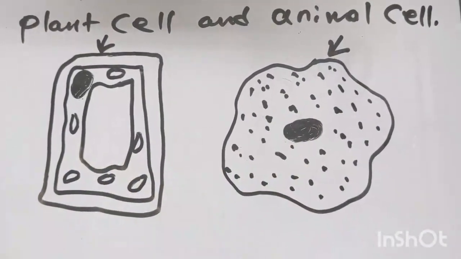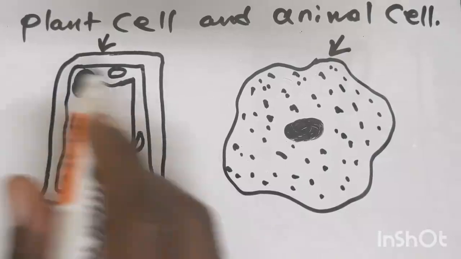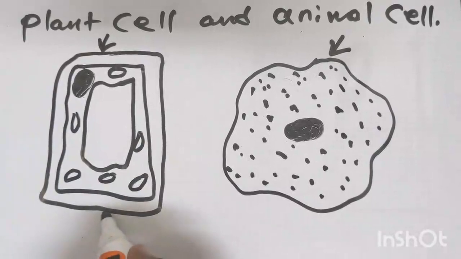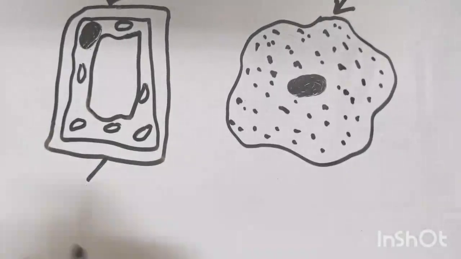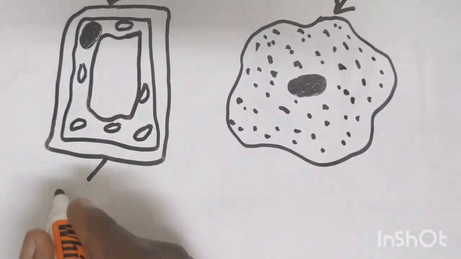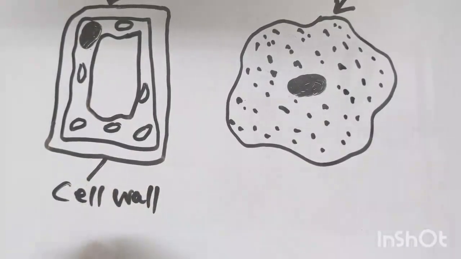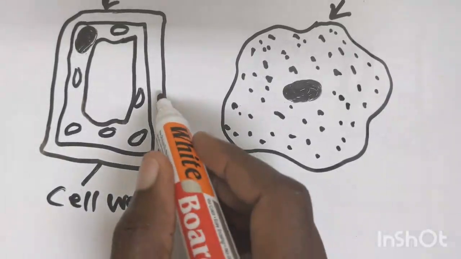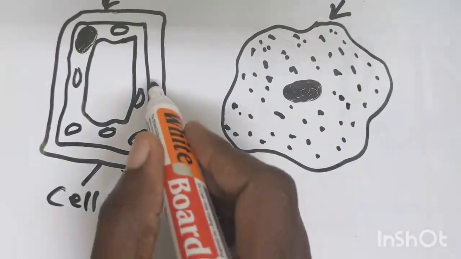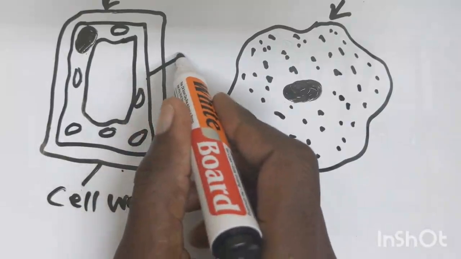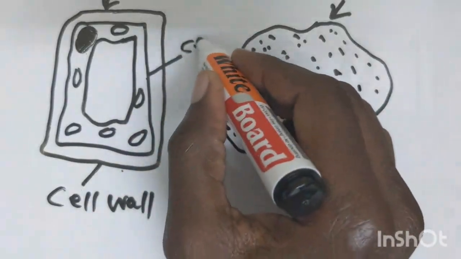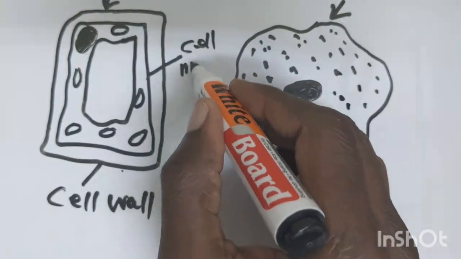You also need to know the parts of a cell. On the plant cell, this part which is outside, the outer part of the cell, is what we call the cell wall. Then the part that follows after the cell wall, we call it the cell membrane.